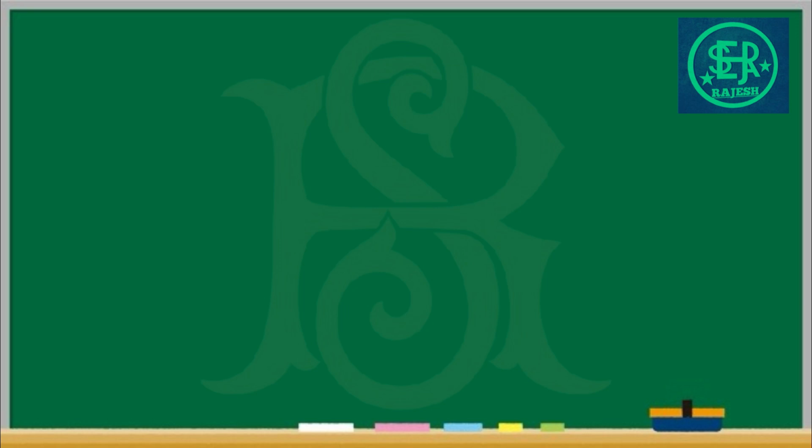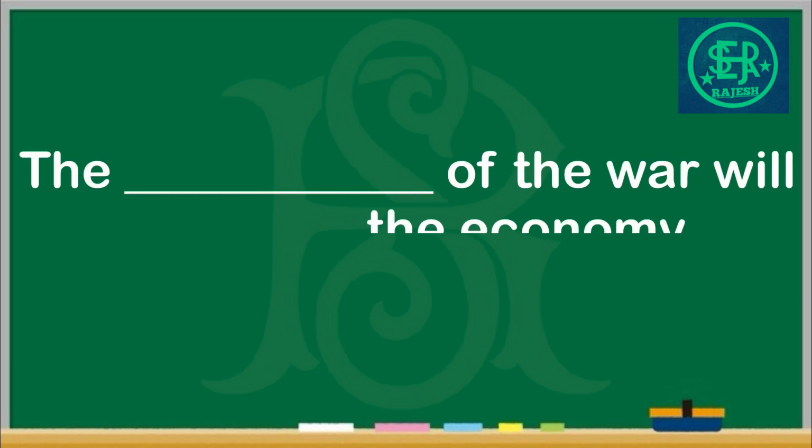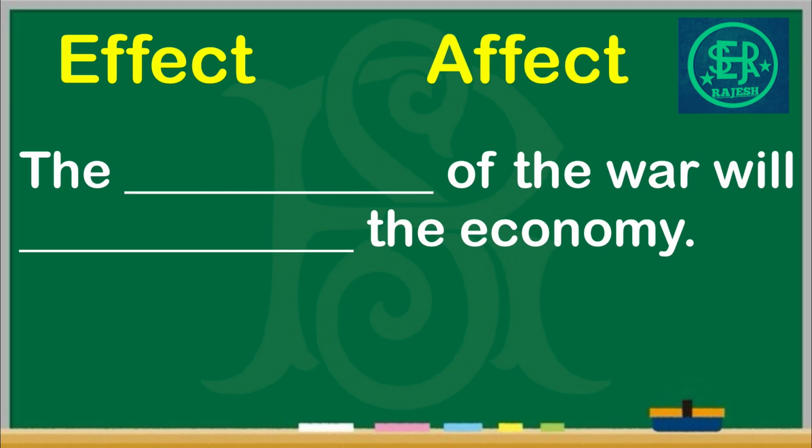Now let us do a practice. In this sentence, we need to use effect and affect. The sentence is: The blank of the war will blank the economy. Take a look at the first blank, the blank. Remember, if there is a the, we usually need a noun, so we use effect. The effect of the war, that means the result of the war, will blank the economy. Here we have will, and so we need a verb, that is affect. The effect of the war will affect the economy.